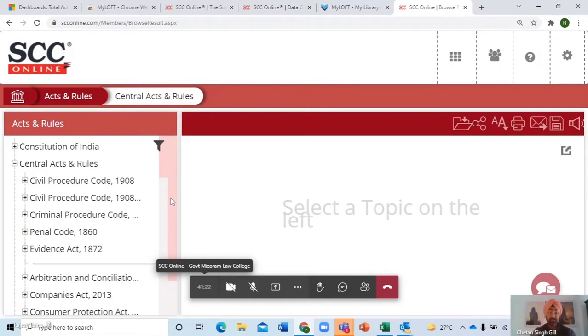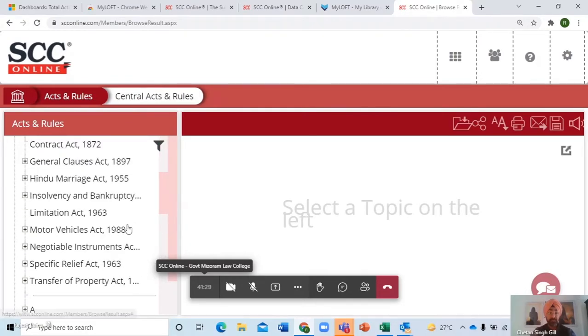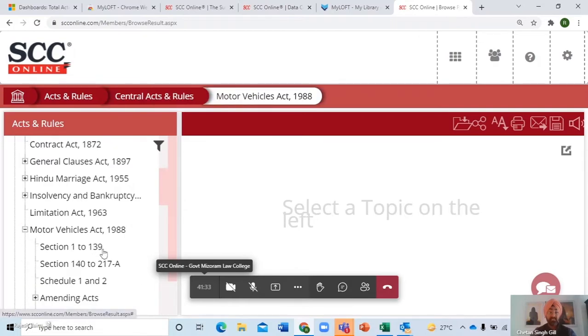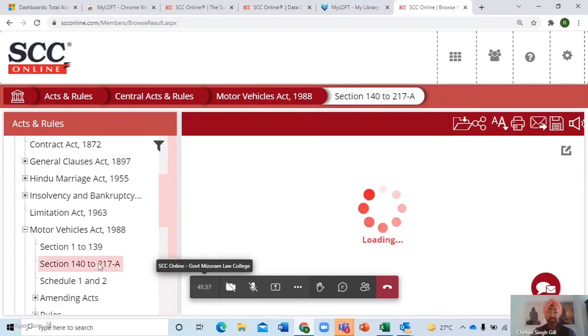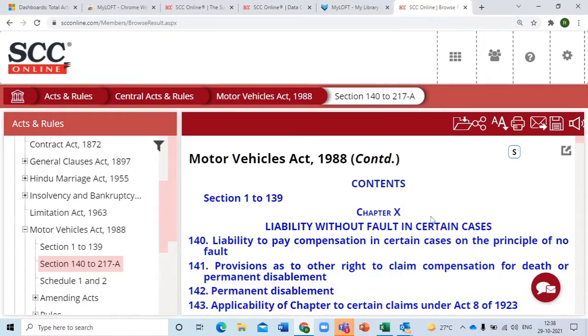Mr. Rana, let's take the Motor Vehicles Act because that'll be easy for everyone to comprehend and relate to. So we click on Motor Vehicles Act. You can see, let's take the second part, 140 to 217. Now click on this. That particular section of the act will come over here. You click on that particular section number.